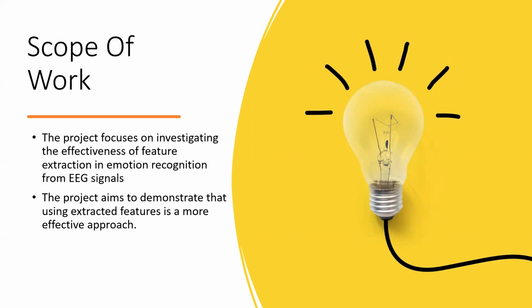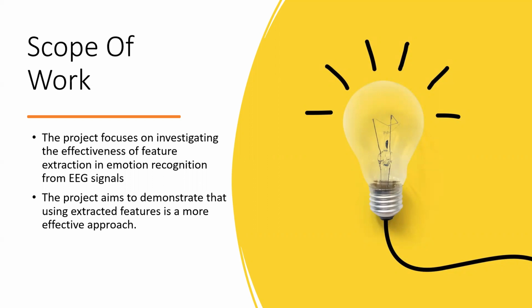The scope of work focuses on investigating the effectiveness of feature extraction, like differential entropy features, in emotion recognition from EEG signals. Mainly, our project aims to demonstrate that extracted features are a more effective approach than using raw EEG signals. Here we are performing classification using deep convolutional neural networks.